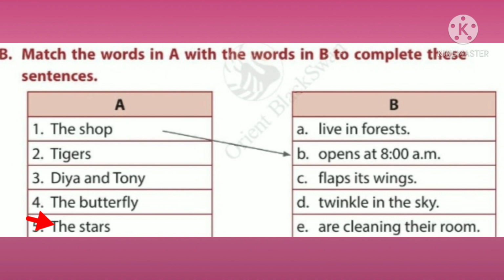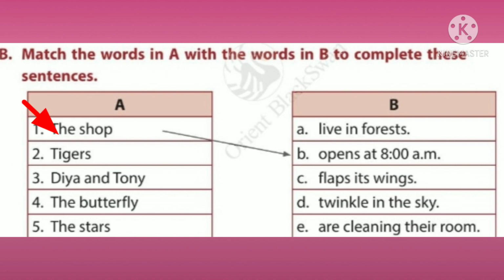Column B: live in forests, opens at 8 a.m., flaps its wings, twinkle in the sky, are cleaning their room. So we have to match section A with section B according to the subject and verb.